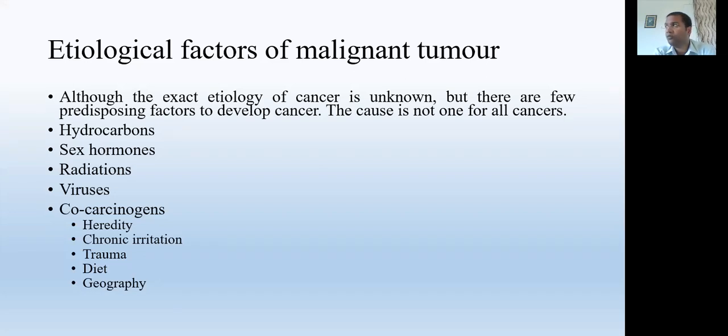These hormones have some relation to the development of malignant cancers. In females, a patient having a high level of estrogens may develop breast cancer, as well as uterine or cervical cancer.